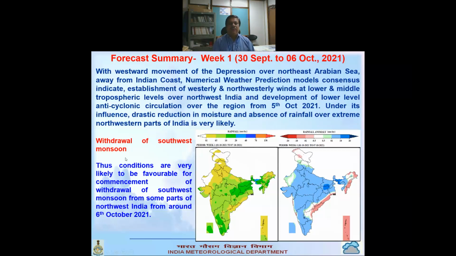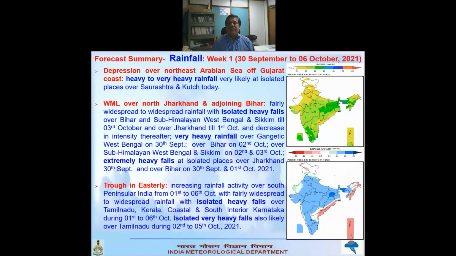Due to the reduction in moisture, rainfall also will be reduced. And due to that, withdrawal of the southwest monsoon may happen over the west part of northwest India, that means the Rajasthan region, from 6th October. So this is the forecast for the first week. Withdrawal of the southwest monsoon will be commencing over the western part of northwest India. So this is the weather scenario during that week.